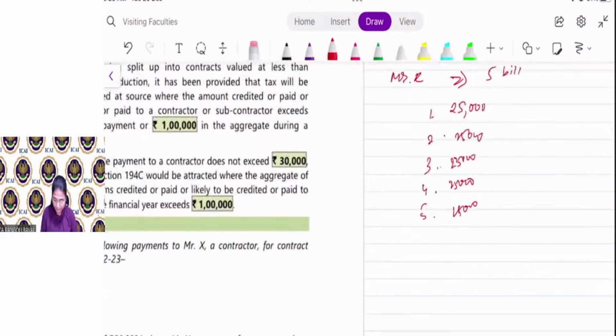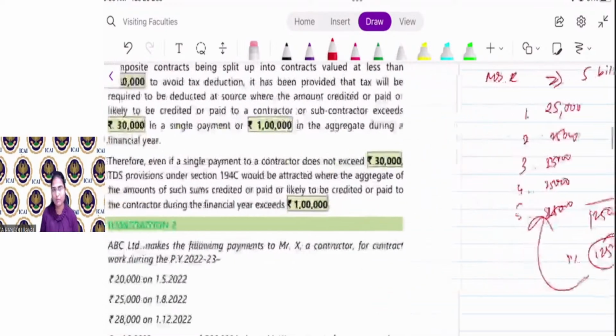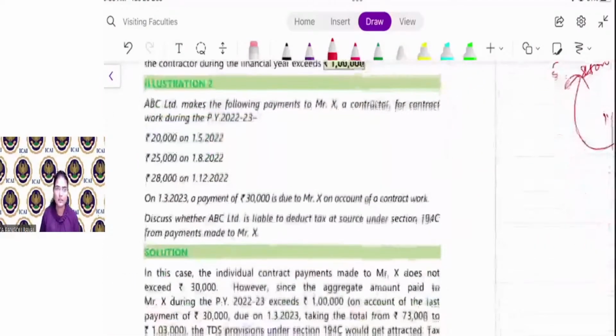But at the time of the 5th bill, the single bill is less than 30,000, but the aggregate is 1,25,000, right? So that is more than 1 lakh. So now on 1,25,000, 1%, that is 1250, TDS is required to be deducted from the last bill. So you have to check both limits. That is, if the single bill is less than 30,000 or the aggregate of all the bill values for the year is less than 1 lakh, then the TDS is not required to be deducted. Otherwise, TDS is required to be deducted.